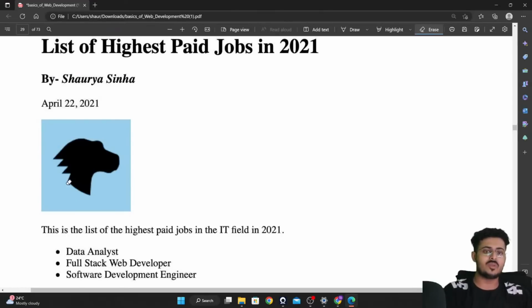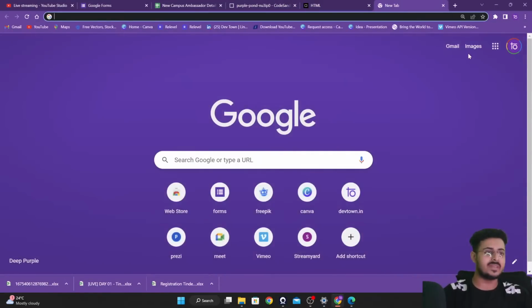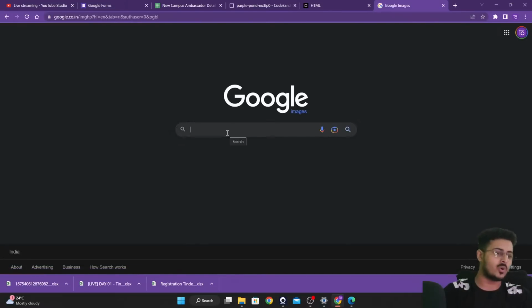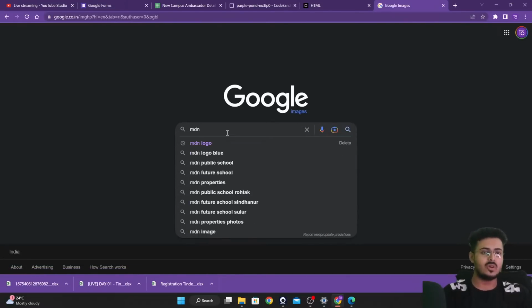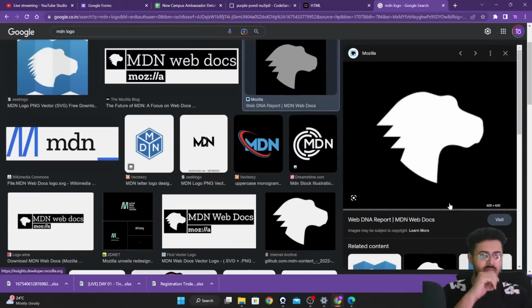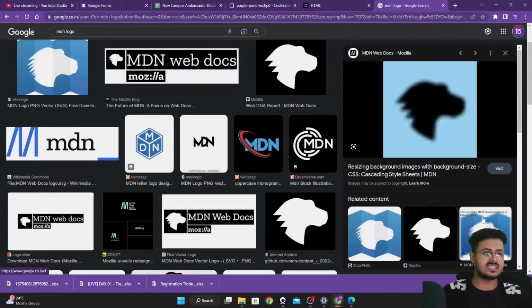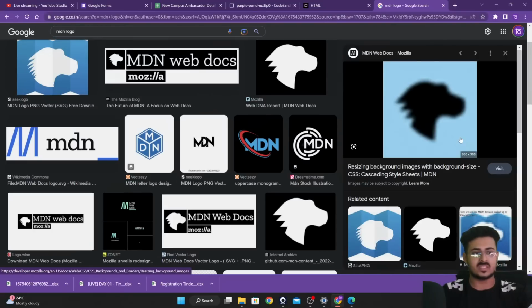The next thing that we want to insert in our website is an image, guys. The first thing that we need to do is get the image. For that, we'll just do a Google image search of MDN logo. From here, we should be able to get our MDN logo. Let me try to find it, guys. This is the image that we want to use. Okay, this is very blurry.